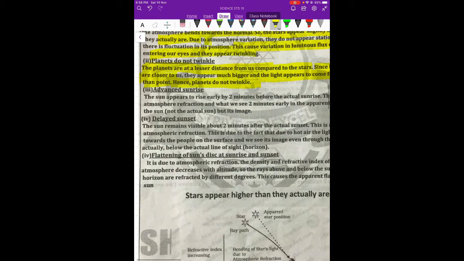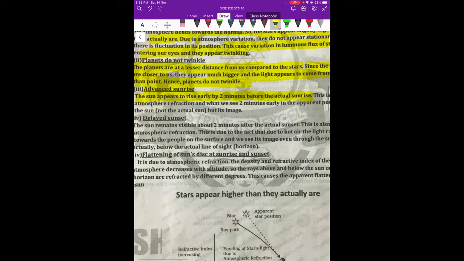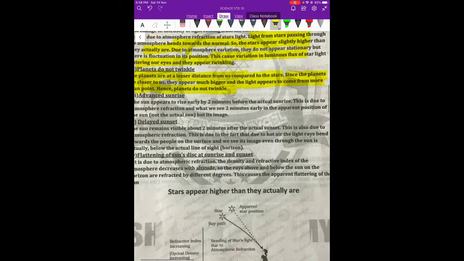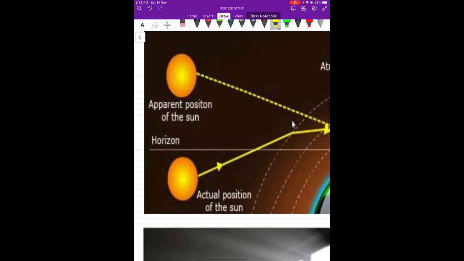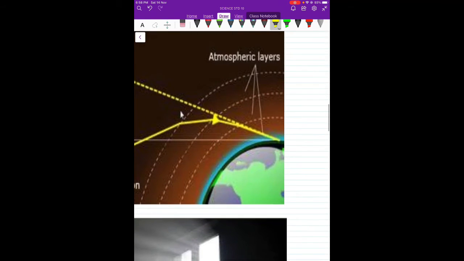There is one more effect of refraction which is called advanced sunrise. So what is the meaning of advanced sunrise? So the sun appears to rise early by 2 minutes before the actual sunrise. Why? Below the horizon the sun is there, but due to refraction the apparent image of the sun at sunrise is visible to us 2 minutes before the sun comes up over the horizon. Now this is also one of the effects of atmospheric refraction.